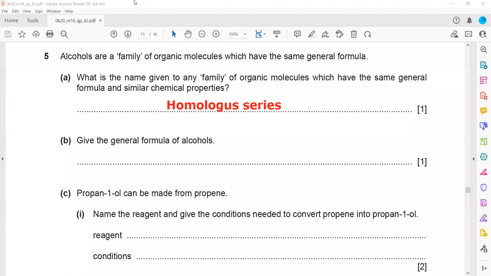And the general formula of alcohol. So what is the general formula of alcohol? You can write CnH2n+1OH. This is one. Or you can write CnH2n+2O. So both ways are acceptable. Either one of them you can write as a general formula for the alcohols.